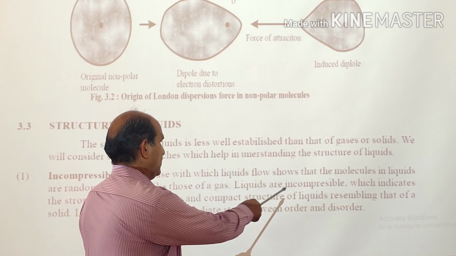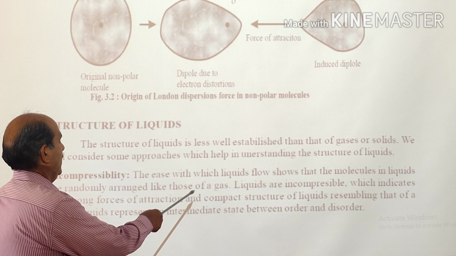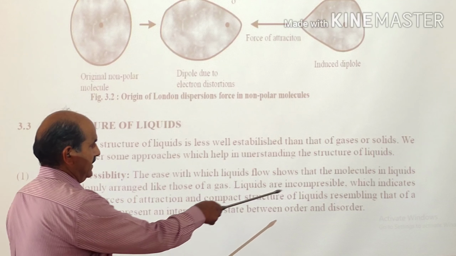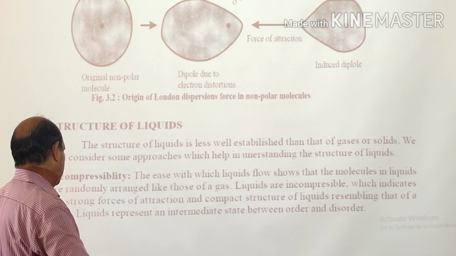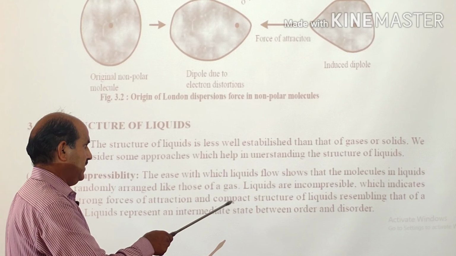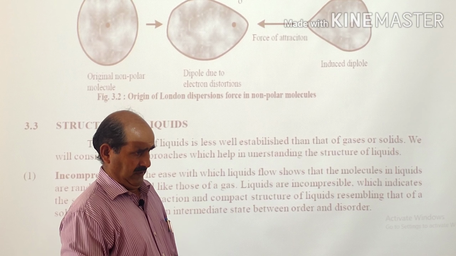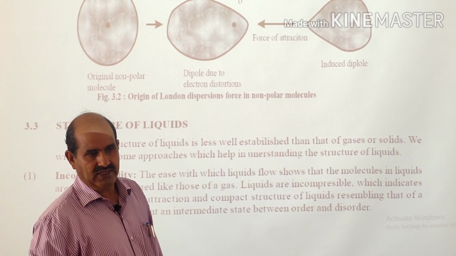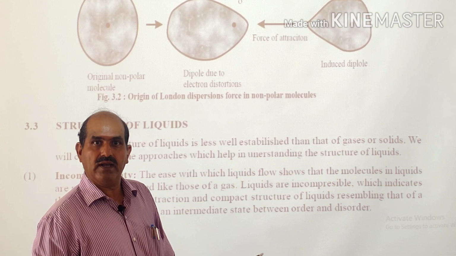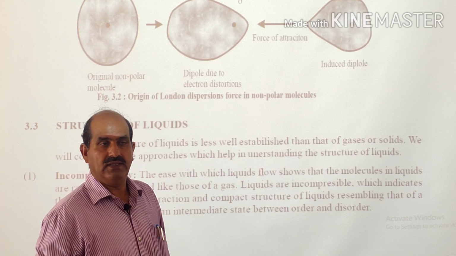Liquids are incompressible, which indicates the strong forces of attraction and compact structure of liquids resembling that of a solid. Liquids represent an intermediate state between order and disorder. As I have already said, the arrangement of constituent particles in a liquid is not as ordered as in the solid state, but also not as disordered as in the gaseous state.